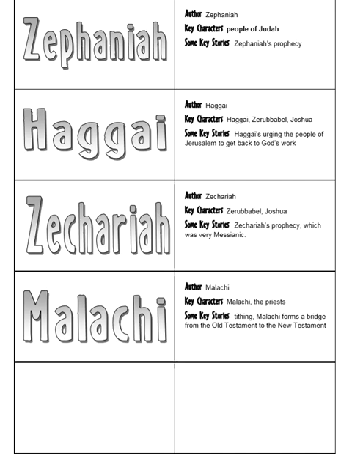Haggai. Author: Haggai. Key characters: Haggai, Zerubbabel, Joshua. Some key stories: Haggai urging the people of Jerusalem to get back to God's work. Zechariah. Author: Zechariah. Key characters: Zerubbabel, Joshua. Some key stories: Zechariah's prophecy, which was very messianic. Messianic means the Messiah, Jesus.